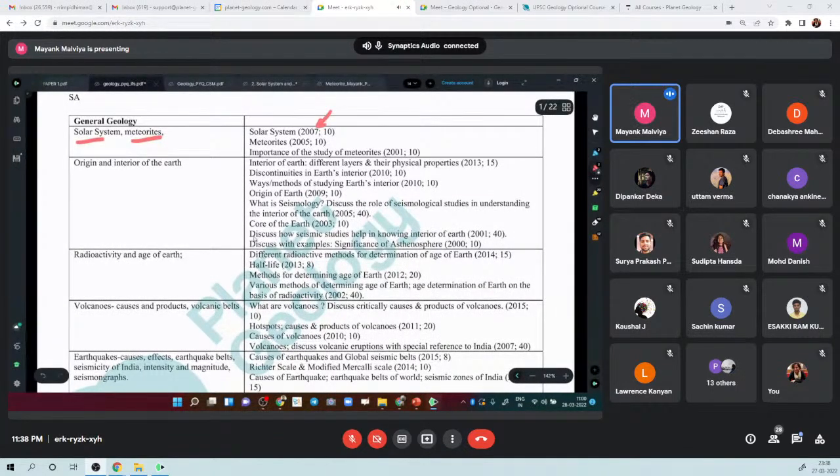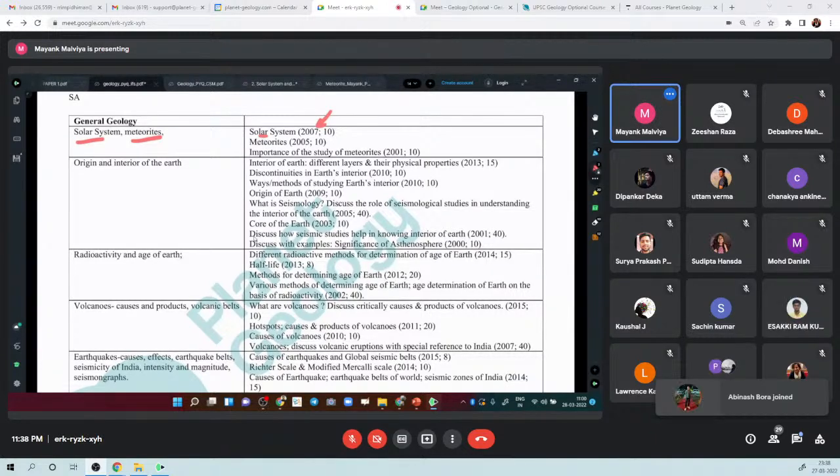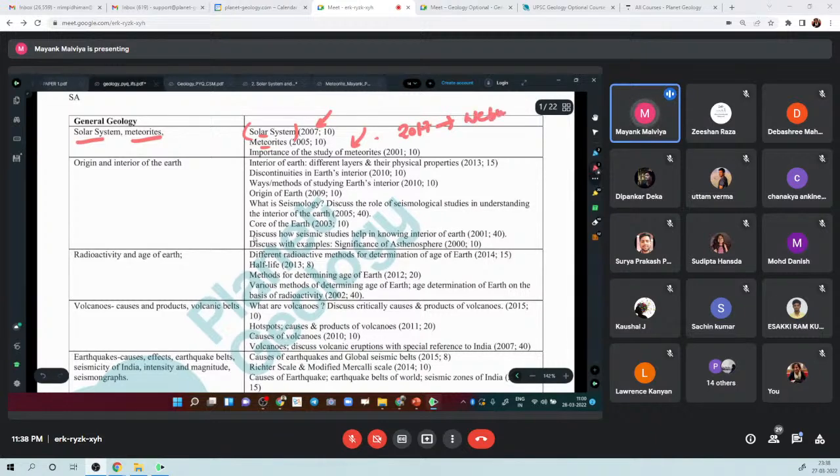They asked on the solar system last time in 2007, just to write a short note on the solar system. And on meteorites they ask again and again, that is why I have not listed it here. Even in 2017 they asked a question indirectly on the nebular hypothesis, in IFS. Similarly, we will go through all these, but before that, we'll go through the last 4 years of papers and see what kinds of questions are asked.